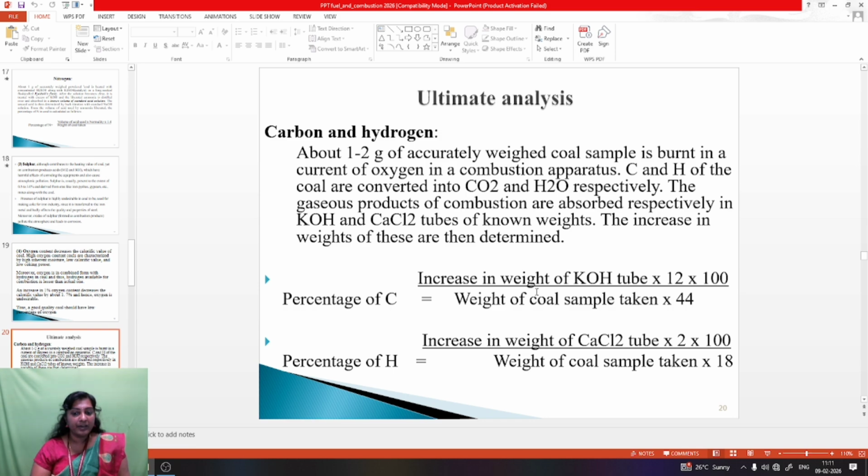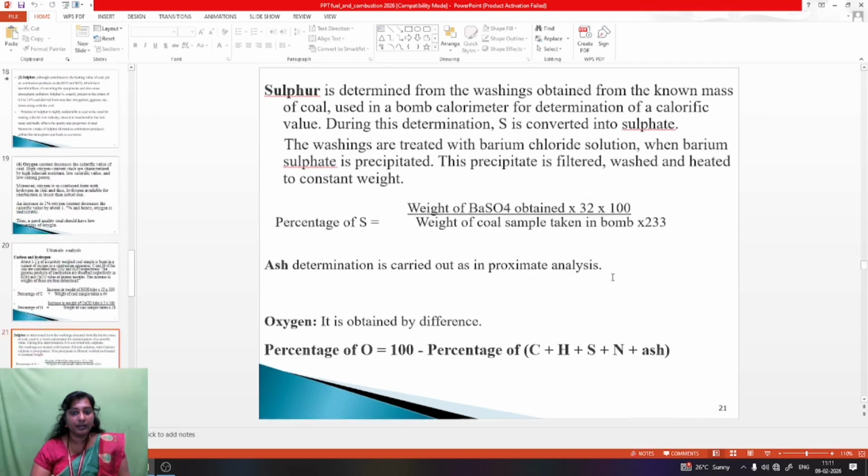The percentage of hydrogen equals increase in weight of calcium chloride tube into 2 into 100 divided by weight of coal sample taken into 18. Sulfur, the percentage of sulfur formula: weight of barium sulfate obtained into 32 into 100 divided by weight of coal sample taken in the bomb into 233. 233 is the molecular weight of barium sulfate.